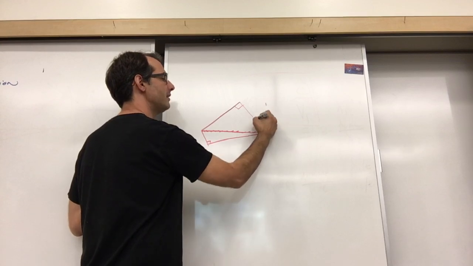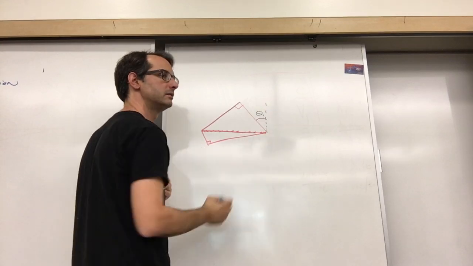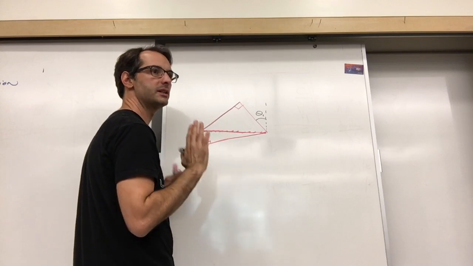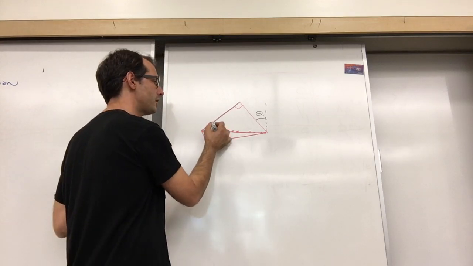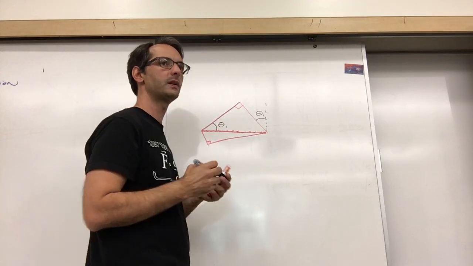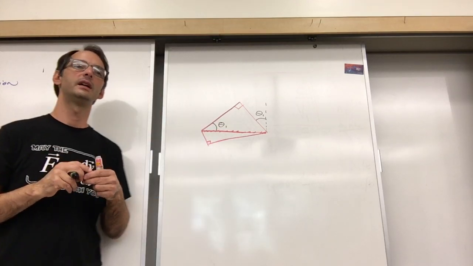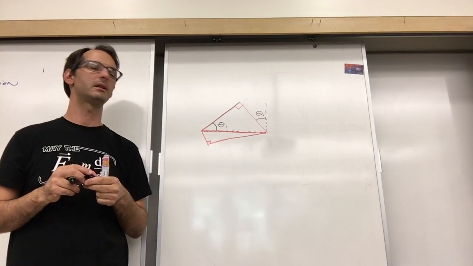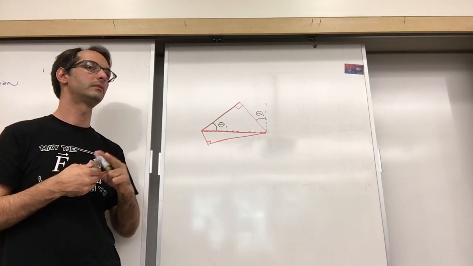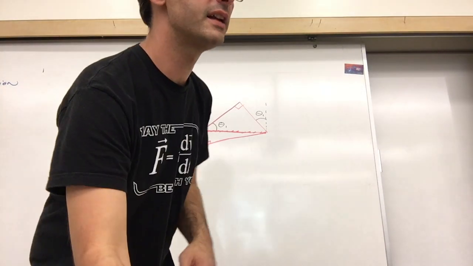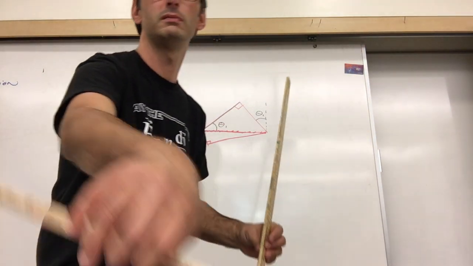Are you all aware that this is my theta 1? Yes. Okay. If that is my theta 1, it's not too complicated to show that this is theta 1 as well. I'm going to give you a really simple physical argument for that, and then I'm going to ask you to prove it geometrically, not with the formal proof.